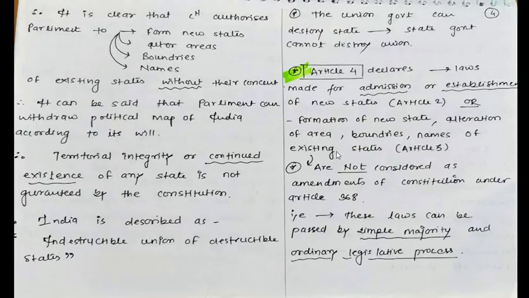Now I'll explain why the picture of amendment is coming over there. In both Article 2 as well as Article 3, some or the other changes are being made. Whenever changes are being made, it is considered an amendment. But Article 4 is saying whatever changes are made under Article 2 or Article 3 will not be considered an amendment under Article 368. That is, these laws can be passed by simple majority and ordinary legislative process.